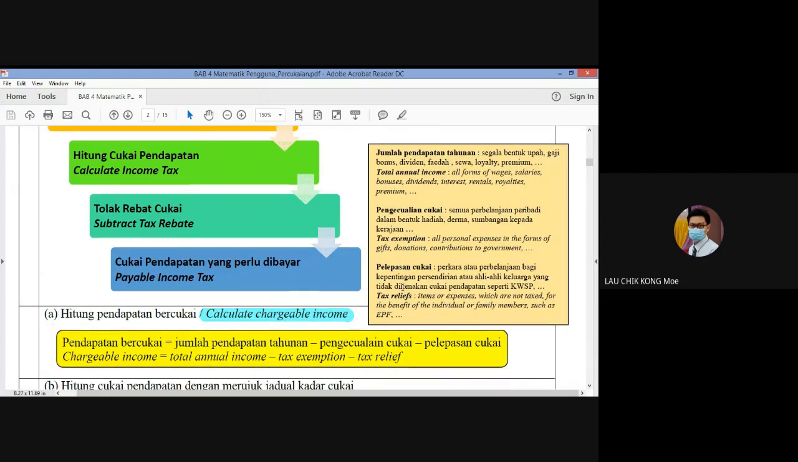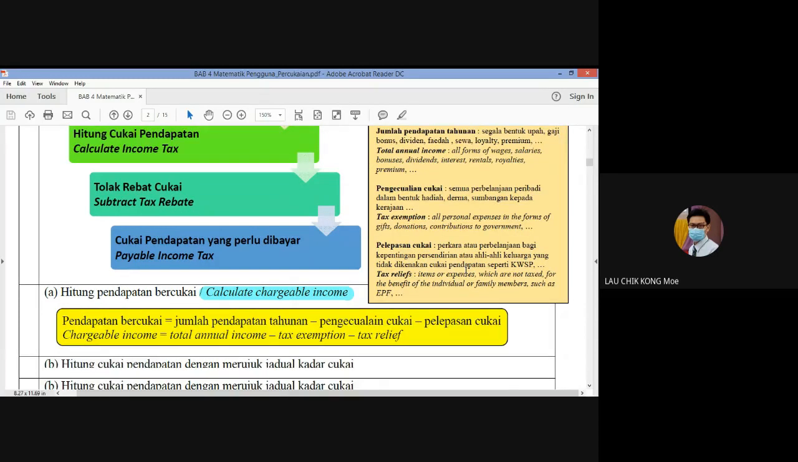Okay. And then number three, tax relief. What do we mean by tax relief? Pelepasan cukai. Items or expenses which are not taxed for the benefit of the individual or family members, such as EPF. If we pay EPF, we can relieve some of the tax lah. Okay, so these are a few items we need to take notes.